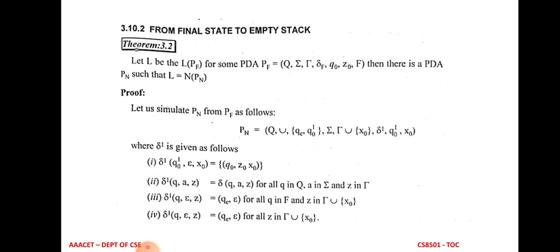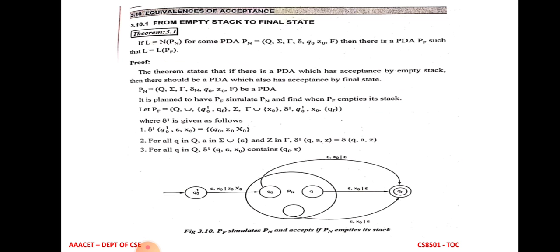The theorem is, if the language is accepted by final state, then the language is accepted by empty stack also. So this is the theorem. The proof is that the theorem states that if there exists a pushdown automata which accepts by empty stack, then there should be a PDA which also accepts by final state. So we have to take the tuples for Pn and also Pf.